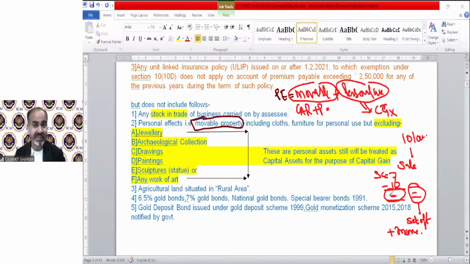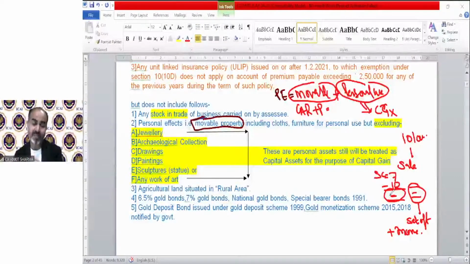That's why in personal effects they said movable asset, not immovable. Because if you are trying to sell your house, which is an immovable personal asset, there will always be gain. If you bought a house for 10 lakh rupees 5 years back and now you're going to sell it, you're going to have more money. So that will be profit. That's why income tax smartly says only movable and personal, because they know an immovable property is going to result in a gain, and they are going to charge tax on that because that is outside the definition of personal effects.